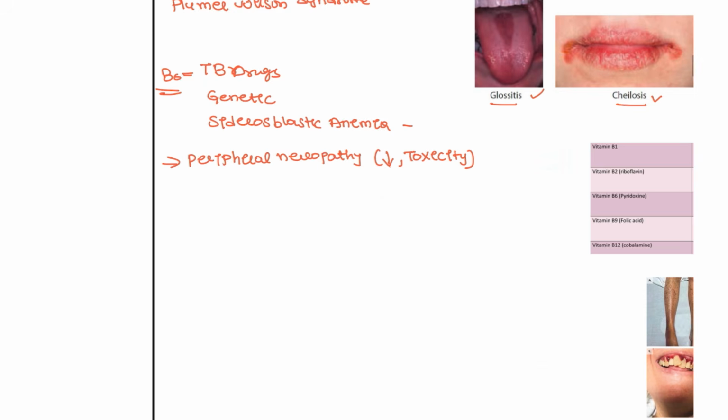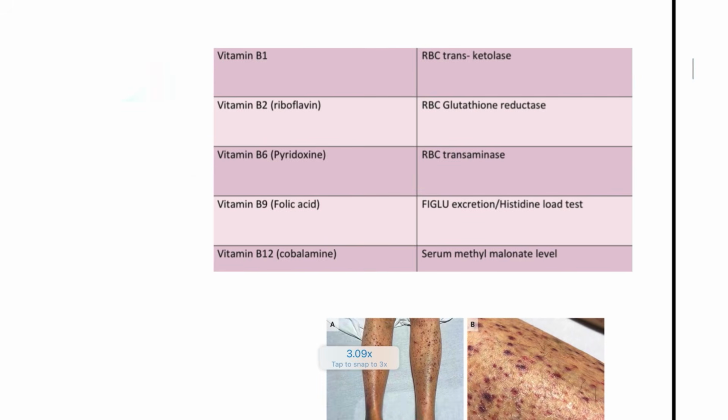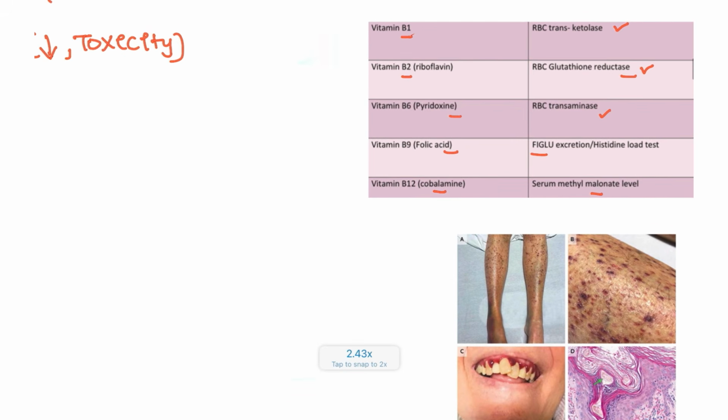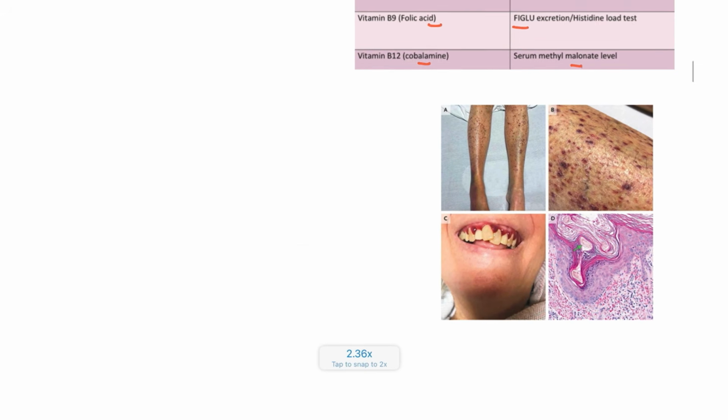The other one is sideroblastic anemia. And let's see, if you want to check vitamin B1, you have to do the transketolase test. If you want to check B2, riboflavin, you have to do the glutathione reductase assay. And for pyridoxine, RBC transaminase; for folic acid, as I said, FIGLU; and for cobalamin, serum methylmalonate levels. This is how you are going to check the different enzymes, in particular the RBC and serum levels.